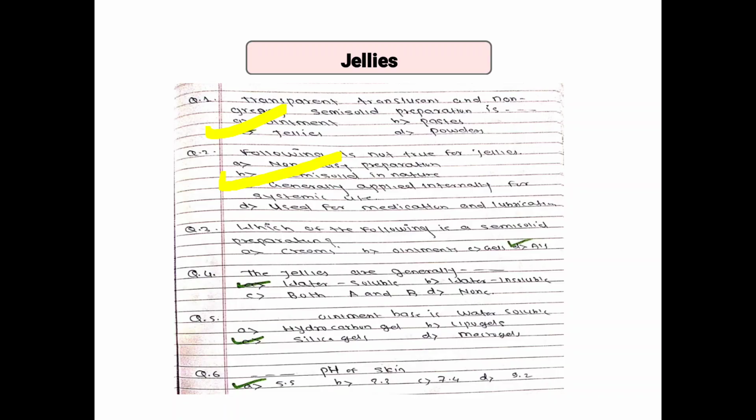Which of the following is a semi-solid preparation? Cream, ointment, and gel. Jellies are generally water soluble, water insoluble, both A and B, and none of these. Jellies are water soluble. Ointment base is water soluble. Silica gel, macrogel, lipogel, hydrocarbon gel. pH of skin: 5.5, 2.3, 7.4, 9.2. So 5.5, because 2.3 is acidic, 7.4 is alkaline, and 9.2 is more basic. Thus pH is 5.5.